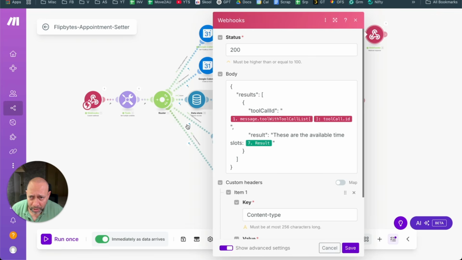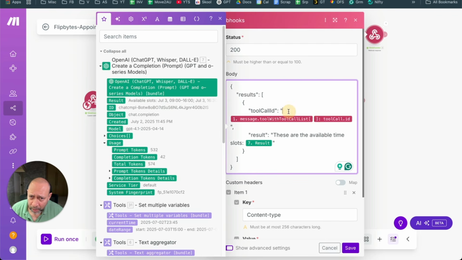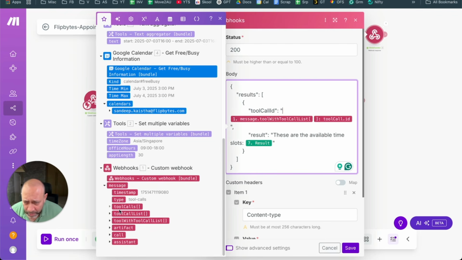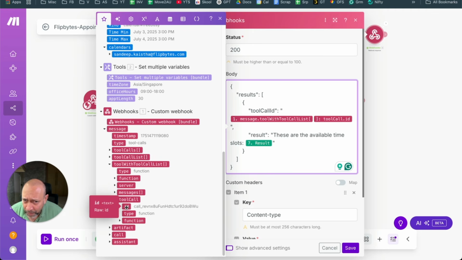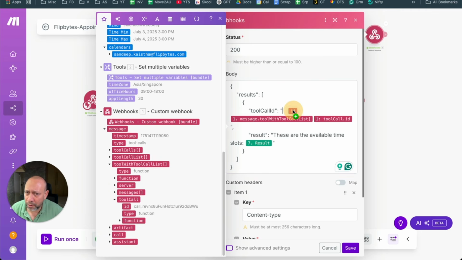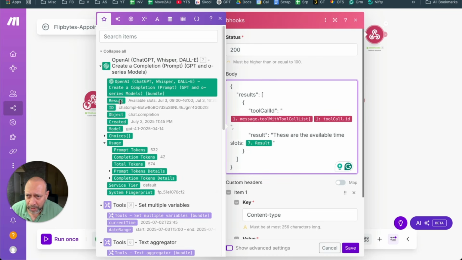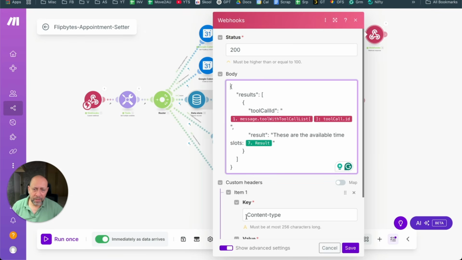When I click on this, I can go down and see where the tool call ID is. I'm going to open this, then open tool call, and this is the ID. You see this ID? You pick up this ID and you put it out here, like this, and just drop it, okay? And that's it. After that, the result is coming from ChatGPT. So you'll go to ChatGPT, pick up the result, and drop it here, instead of X. That's it. And then you have the result, okay?